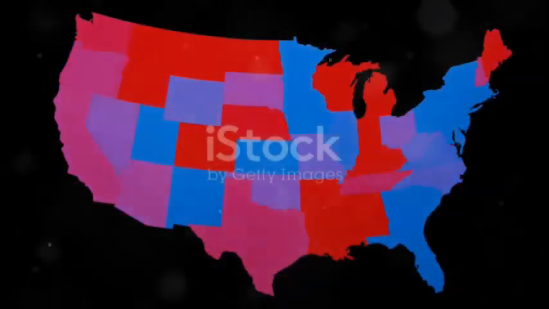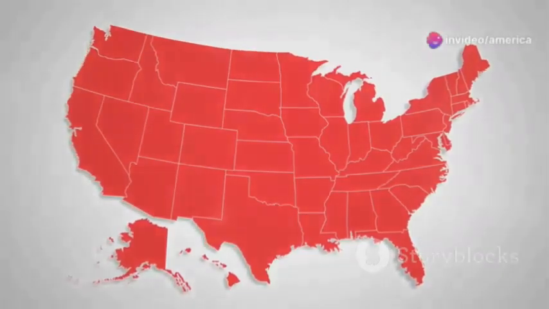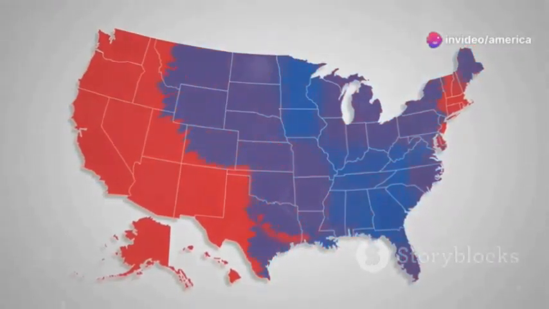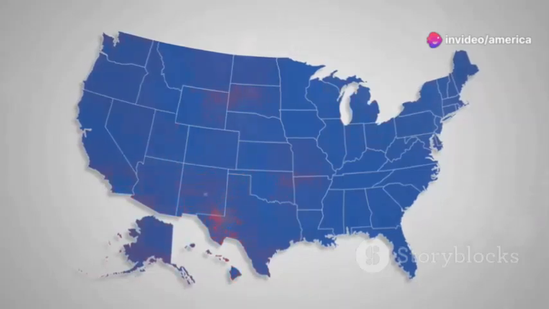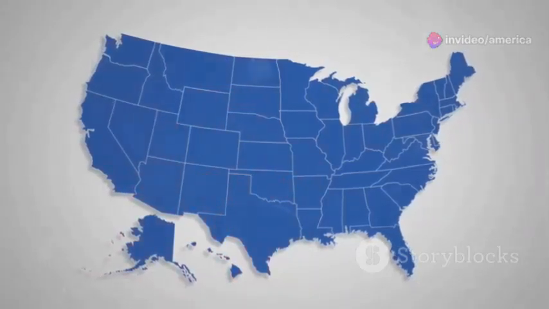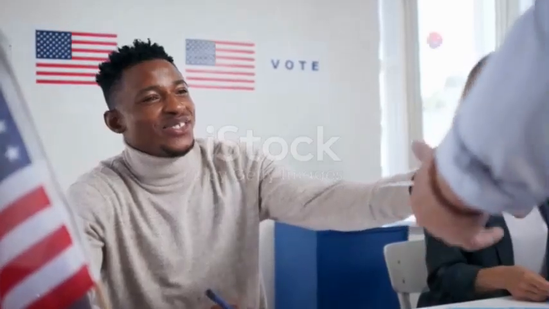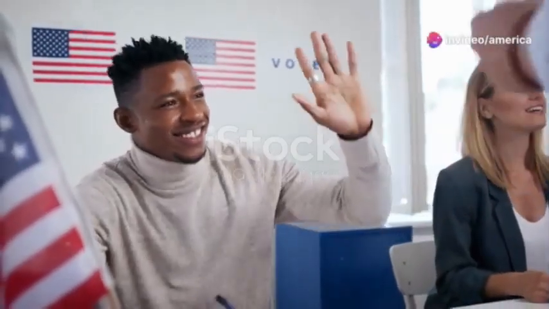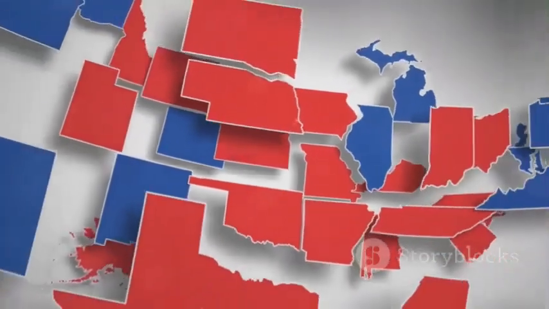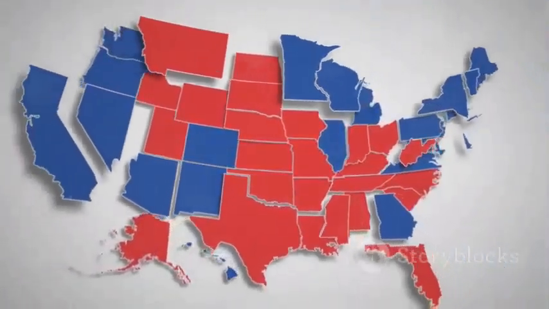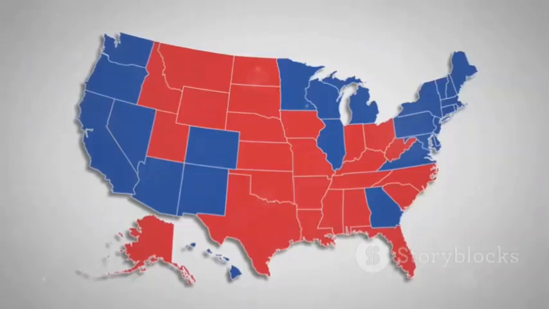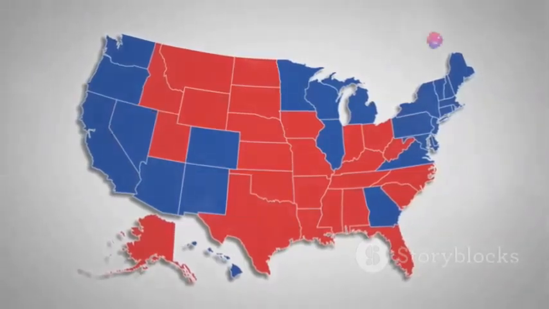The Electoral College, deciding the winner. The process of electing the President of the United States is a unique and complex system that involves more than just the popular vote. The Electoral College is a group of people chosen by each state to formally elect the President and Vice President. These electors are selected based on the political party that wins the most votes in each state. Each state gets a certain number of electors based on its population. States with larger populations have more electors, while smaller states have fewer.